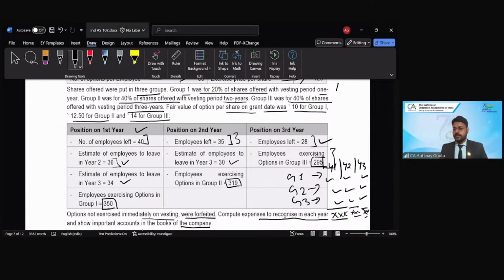I'm giving you a few minutes just to think through how you will proceed on this question if this type of question comes in your examination. Certainly, I will discuss the solution and the nitty-gritties of the solution as well. But at first, I want you to just think through what you are able to gather from this question in terms of relevant facts and how you will proceed with the calculation.